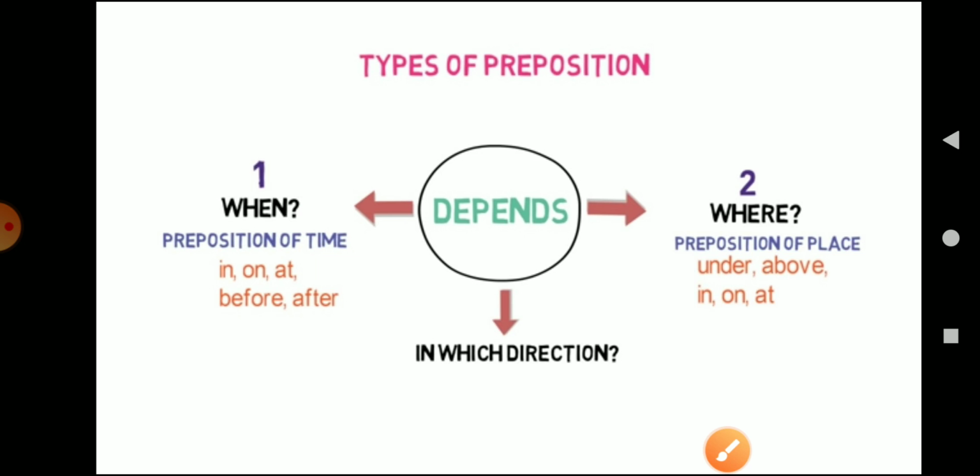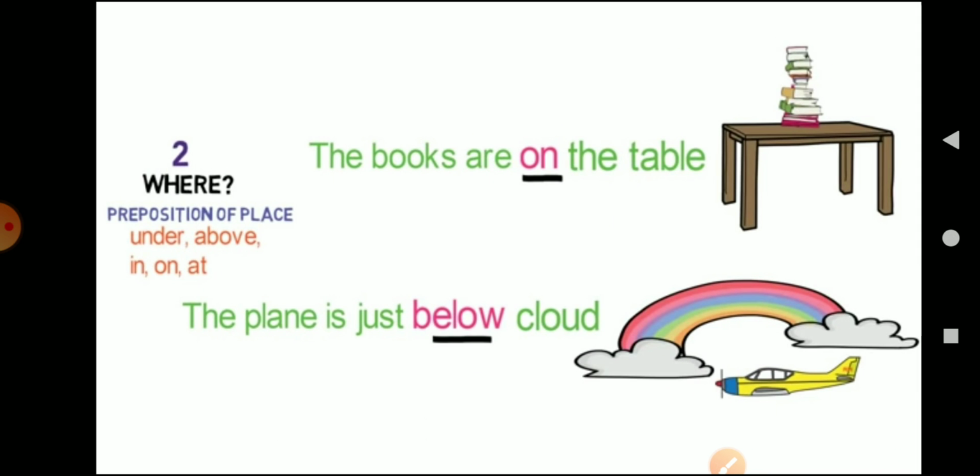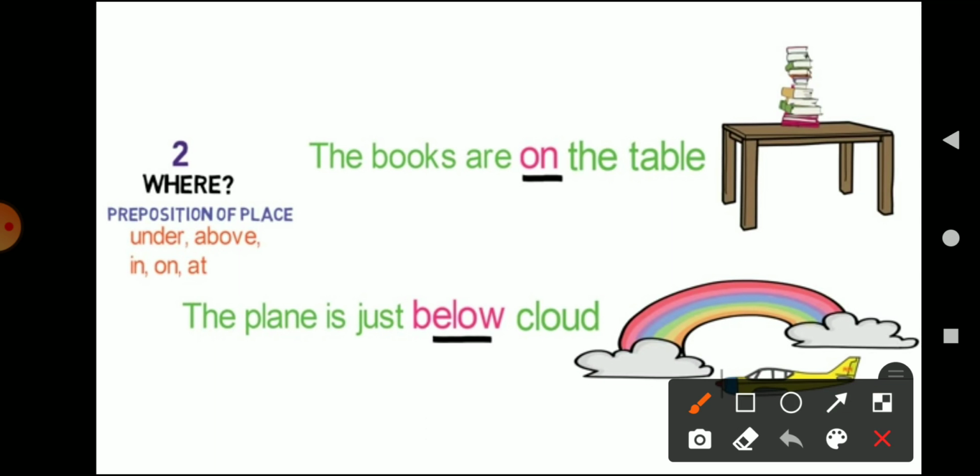So let's take few examples where we will discuss what are prepositions of place. Okay, so what is preposition of place? Preposition of place will tell you where is the position or what is the place of the object or the thing in context to the other. So let us take first example. The books are on the table.